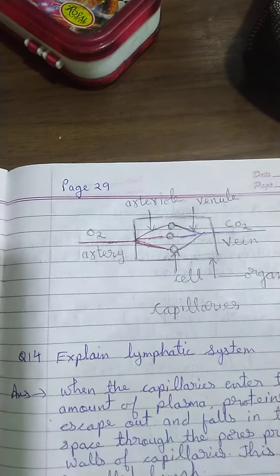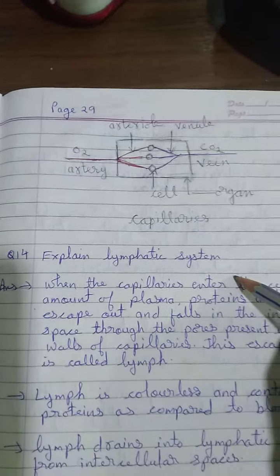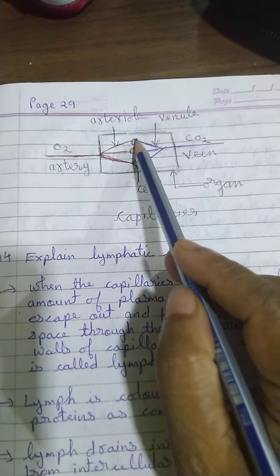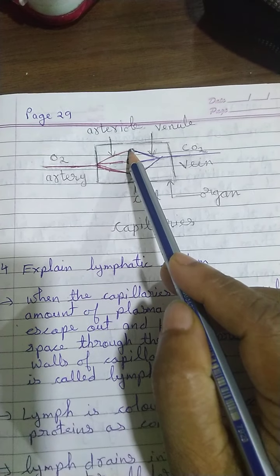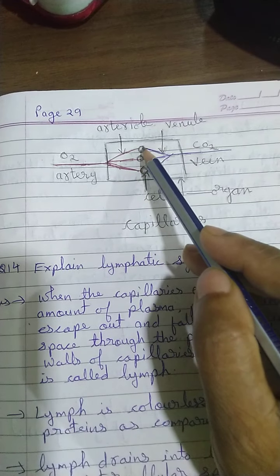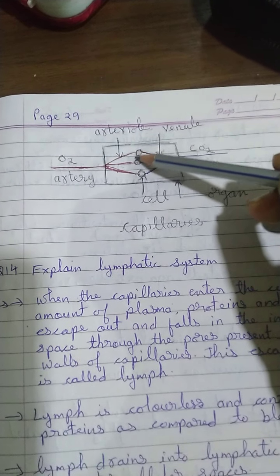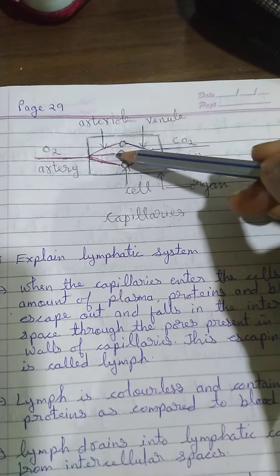This is the capillary. Now the next topic is the lymphatic system. Sometimes when the arteriole enters the cell, there is a leakage. There are certain pores in the arterioles, and because of the pores or because of improper joining with the cell, certain substances come out of it. It is leaked out of the blood.